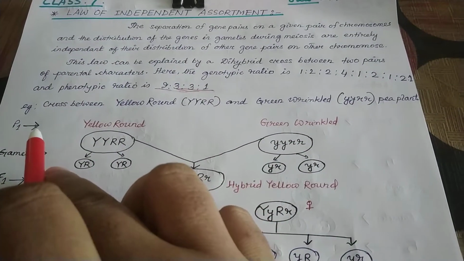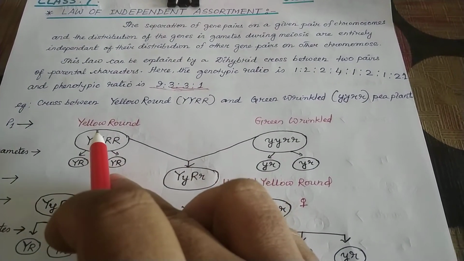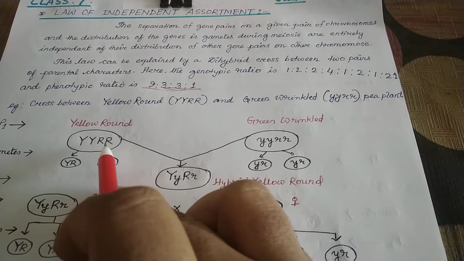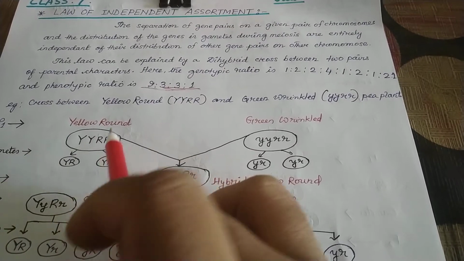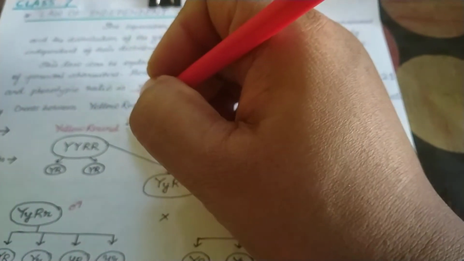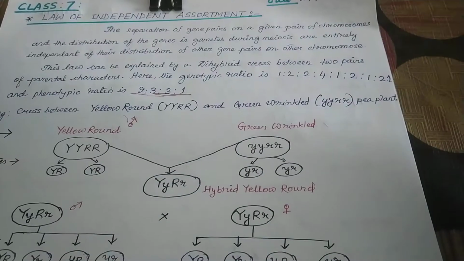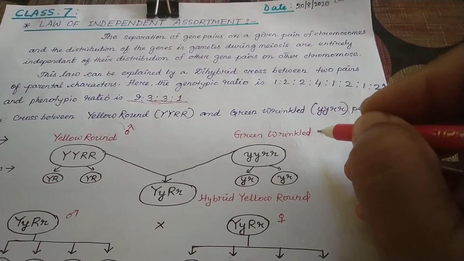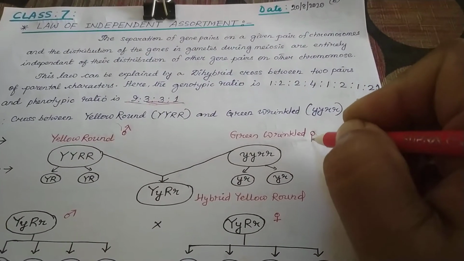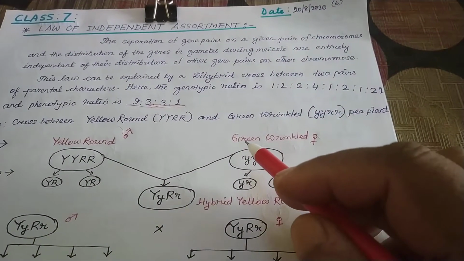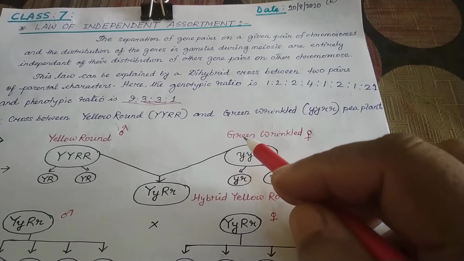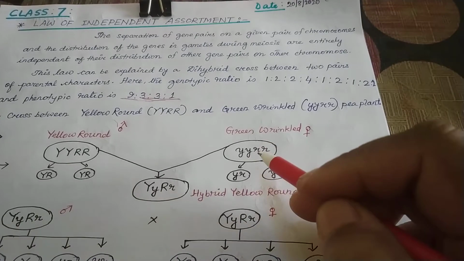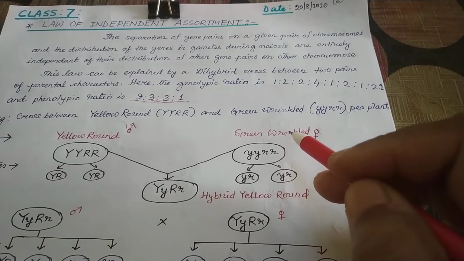So see, the parental generation is yellow round with this genotype, capital Y and capital R. Suppose it is a male parent. Okay. Again, it is a female parent, another plant, female flower. Suppose it is green wrinkled, small y for green, small r for wrinkled.